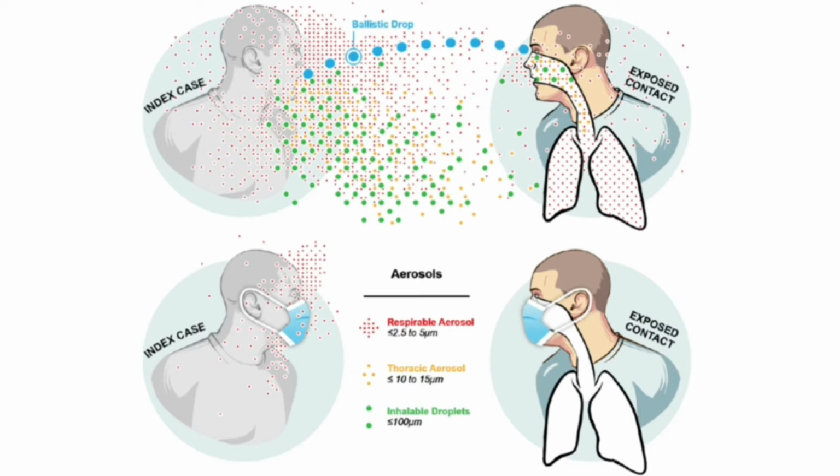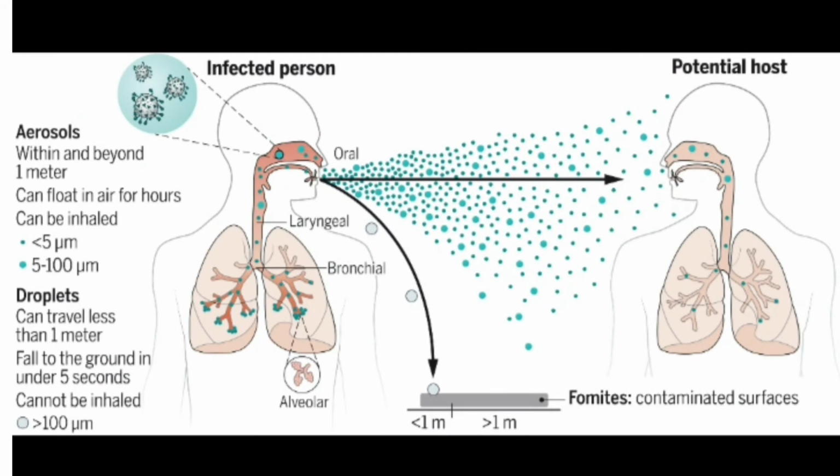Cold, influenza, tuberculosis, measles and diphtheria are such infectious diseases that can be spread through the air, and if we use a mask or any protection, then the transmission rate will be lower. Here you can see the infected person, from the nasal passage, with cough and cold, similarly infecting another healthy person.